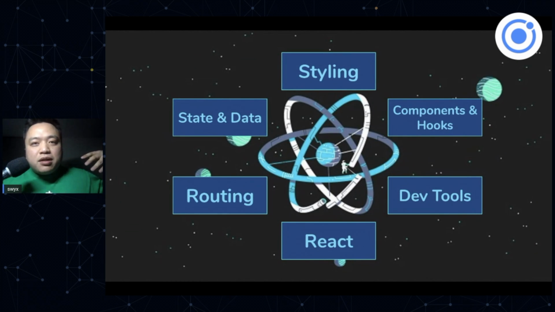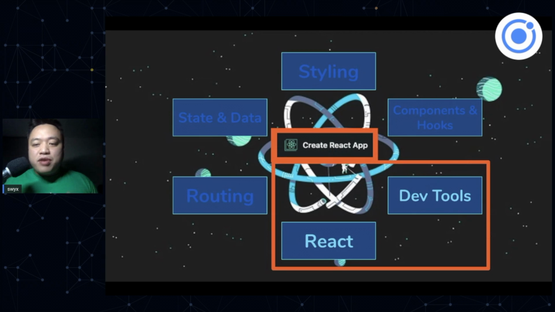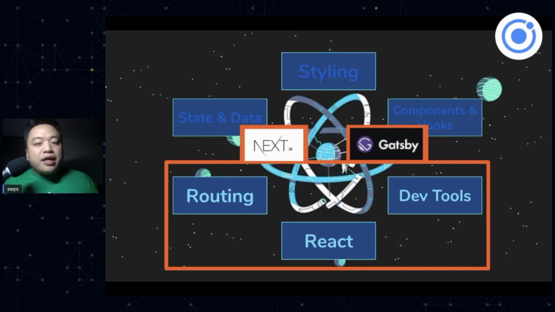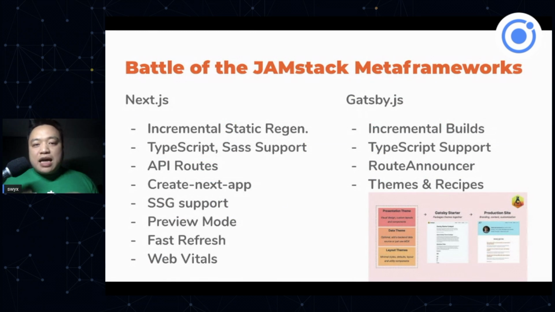But now we talk about the combinations of them, right? So Create React App is a combination of React and Webpack. Or we can talk about Next versus Gatsby, which is all that plus routing, and then some sort of data layer. So Next.js versus Gatsby, now they're very clearly JAMstack metaframeworks.